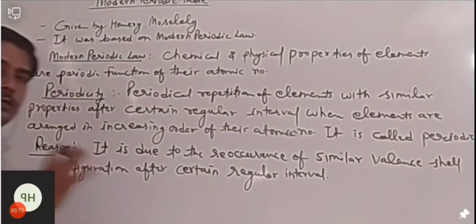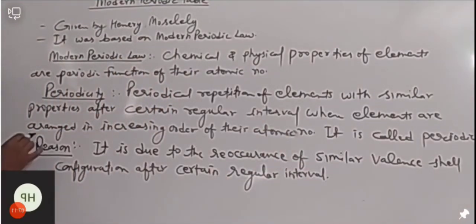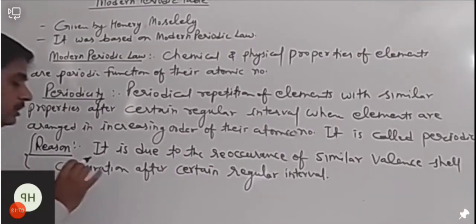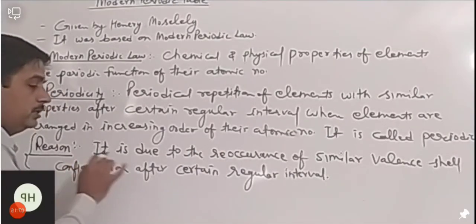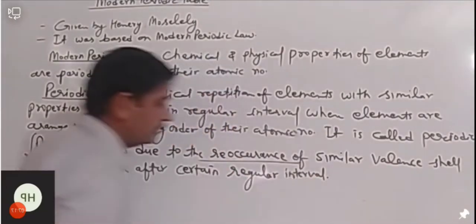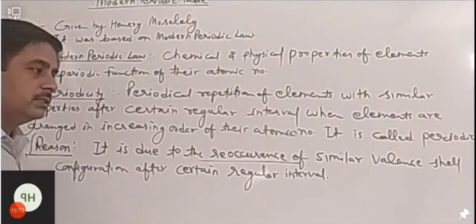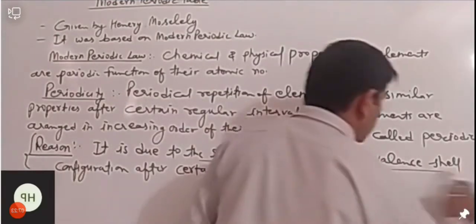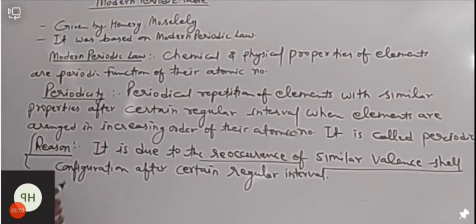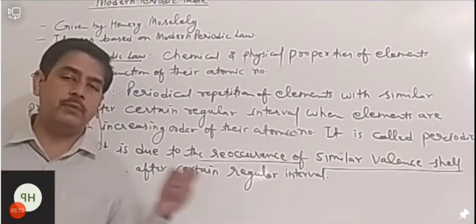What does it mean? Let's understand. It says that it is due to the reoccurrence, meaning repetition: similar valence shell configuration, the same type of electronic configuration, repeats itself after a certain regular interval. We can take an example.